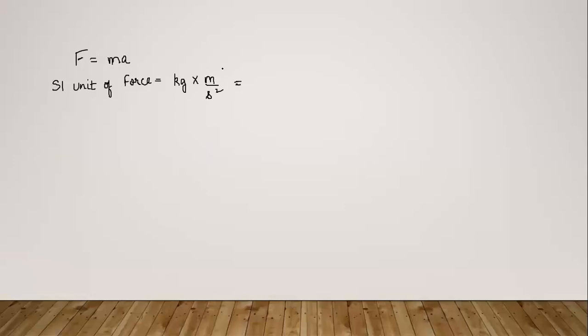This whole thing, kg meter per second square, is termed Newton, maybe because they named it after the scientist who derived all this. So we call the force unit Newton. This is the SI unit of force, and its symbol is capital N.